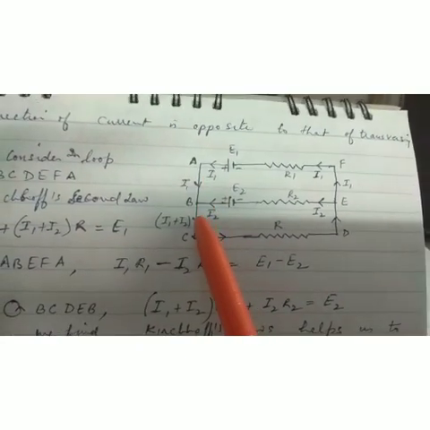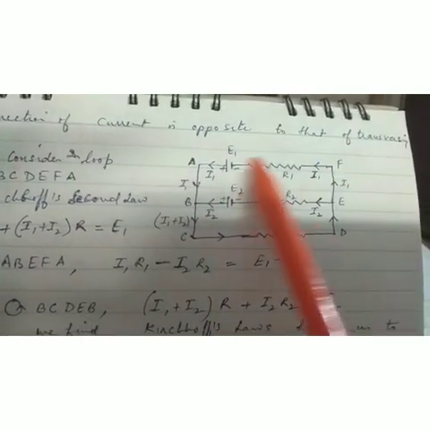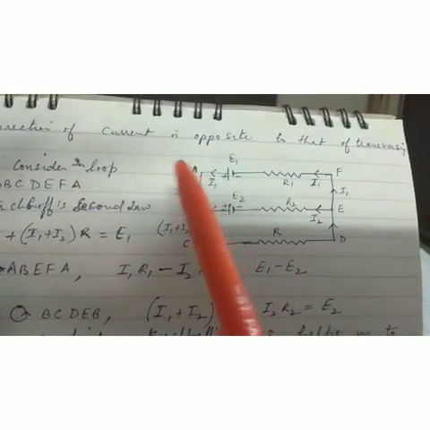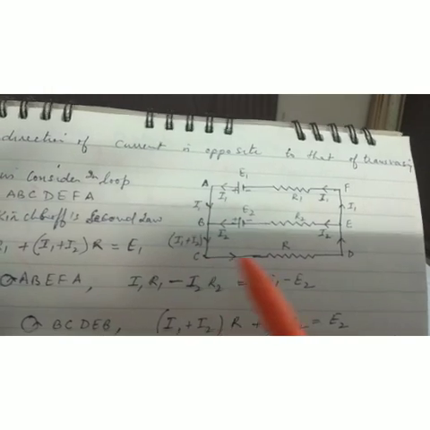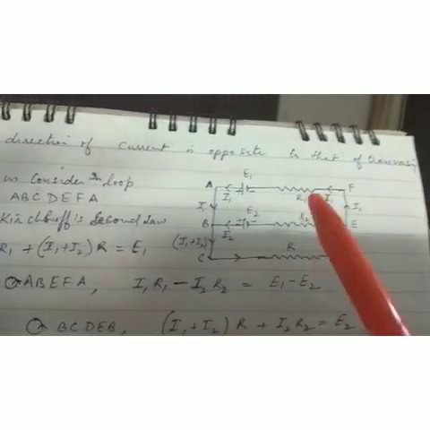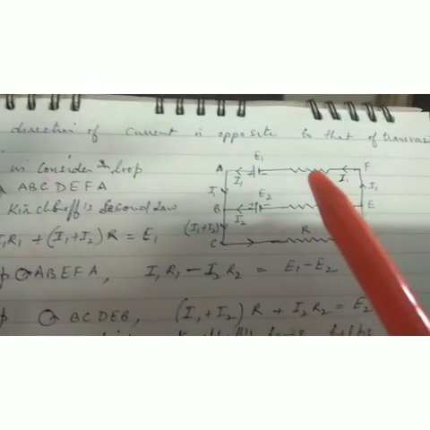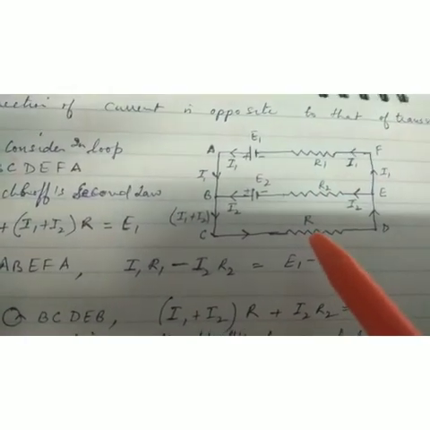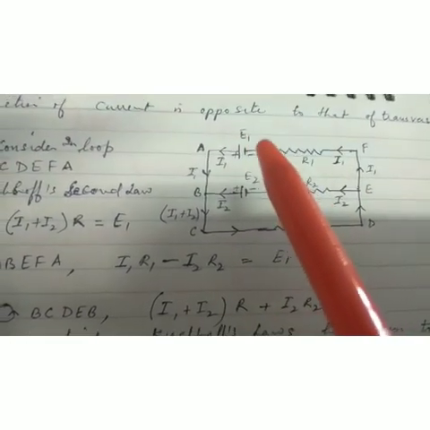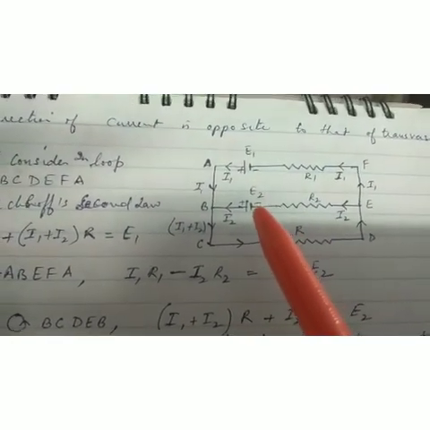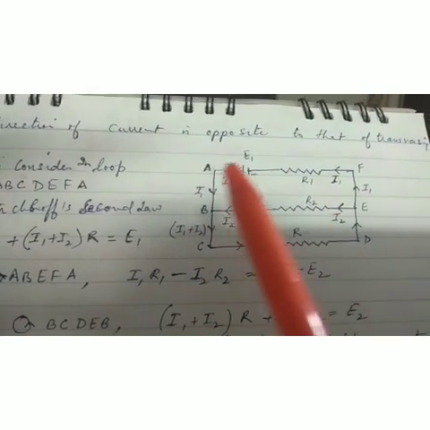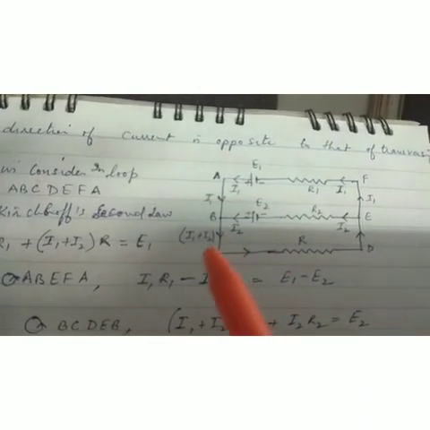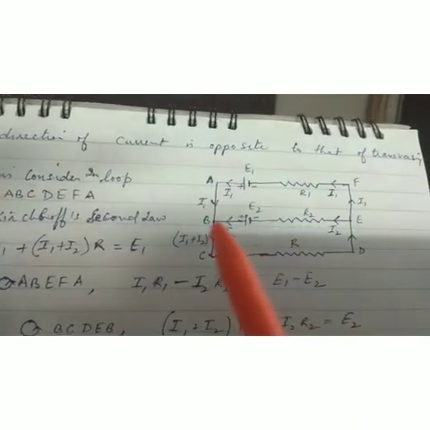One is A, B, E, F, A. Another is A, B, C, D, E, F, A. And the third is B, C, D, E, B. You can see the resistance R1, the second R2, and this is R. Two cells are there, E1 and E2. Clear? The directions of the current are mentioned here: I1 current is passing through this, and I2 current is passing through this.